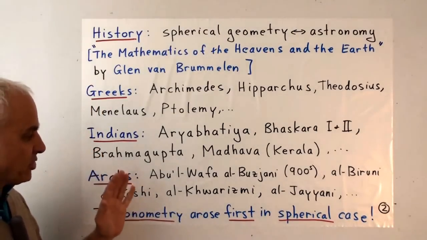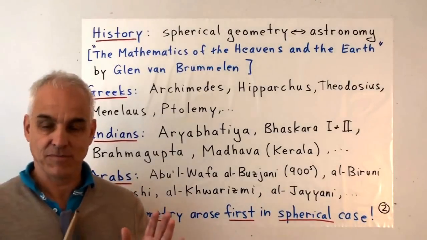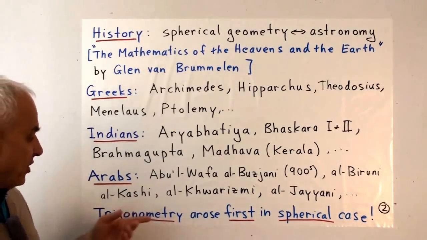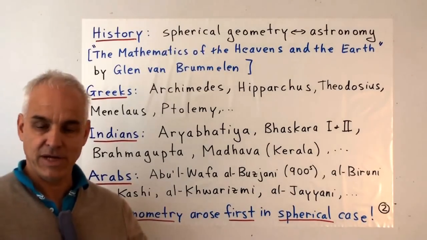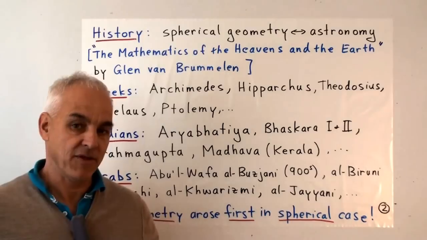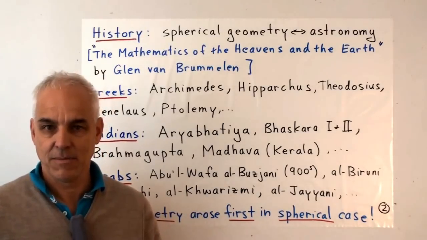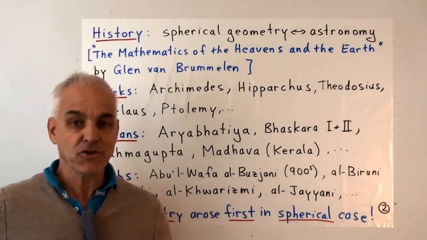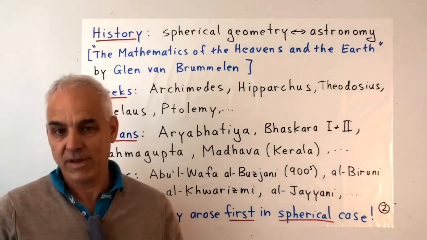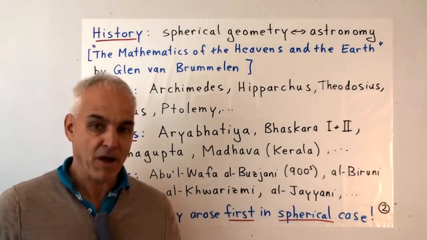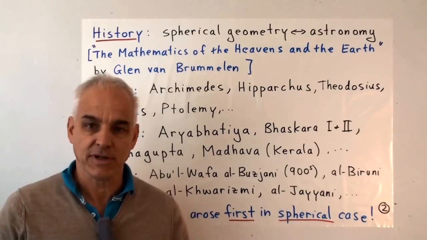So a lot of contributions, a lot of study of the sphere in the context of astronomy, and the trigonometry that we now learn in schools almost invariably arose in the spherical case first, because that was for millennia clearly more interesting and important than planar trigonometry. And it's curious that modern students are almost universally completely ignorant of this fact.